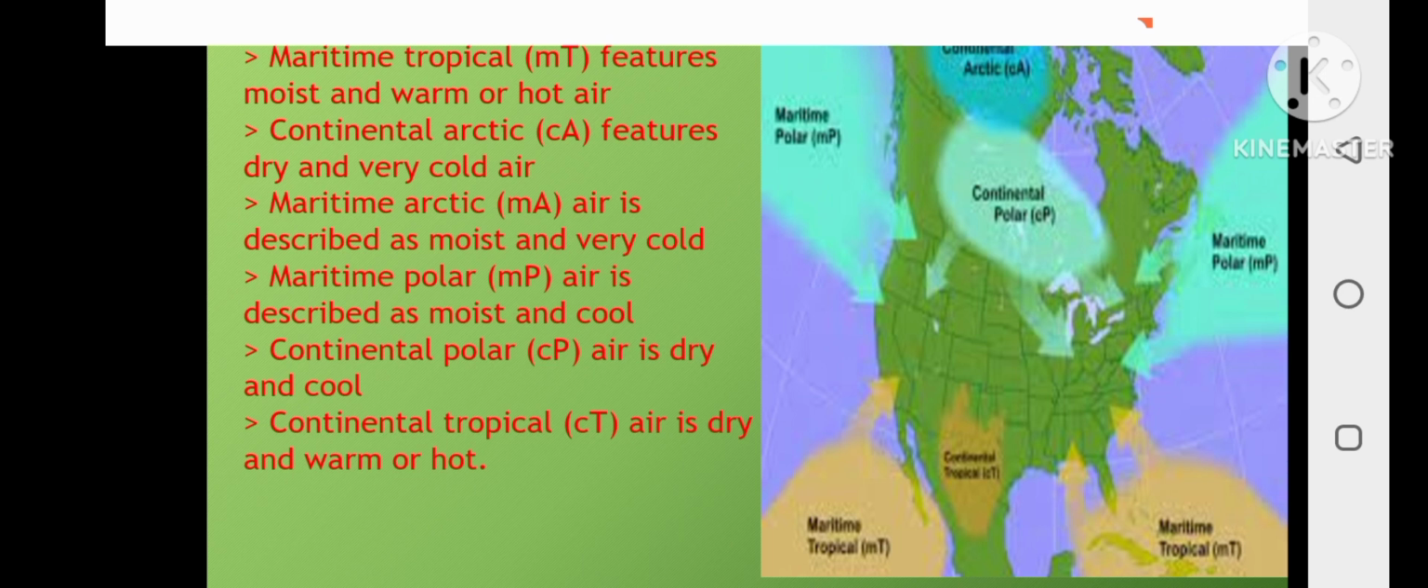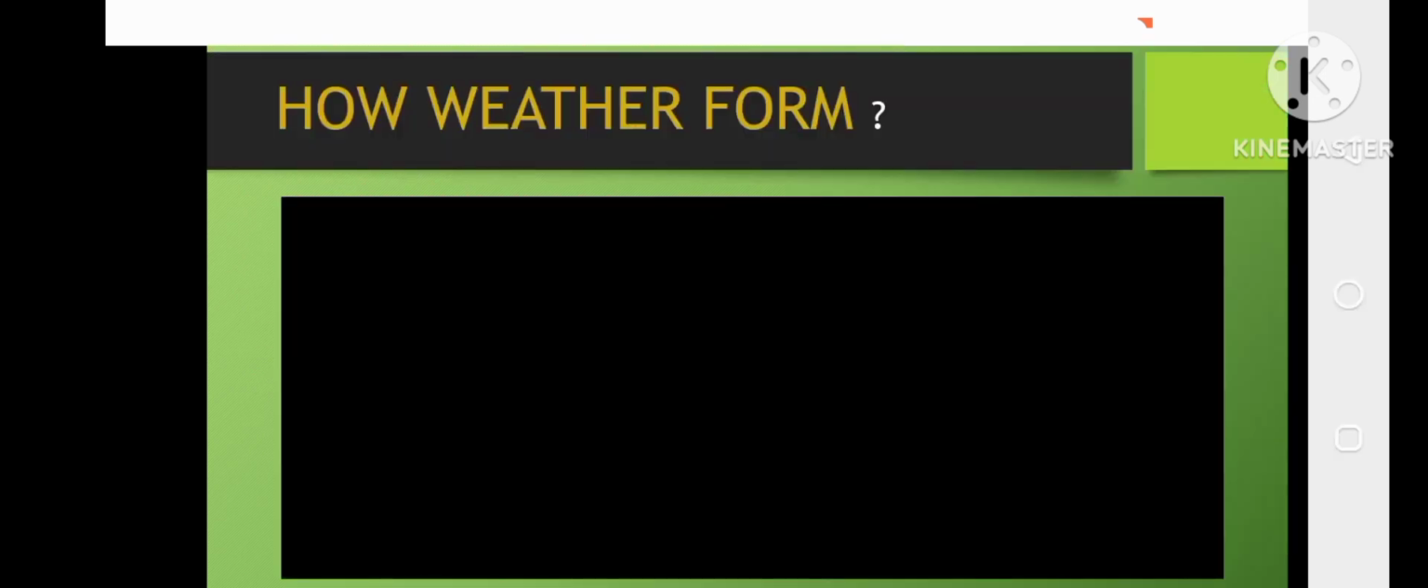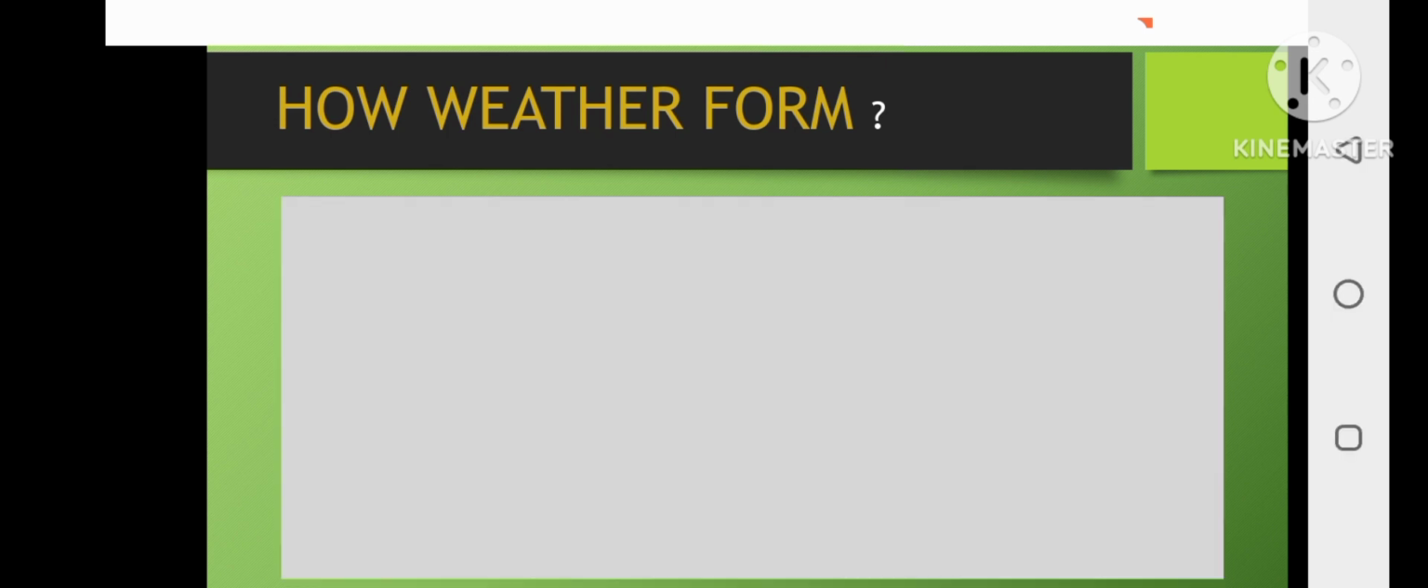Then, maritime polar or MP is described as moist and cool. And continental polar or CP air is dry and cool. Then, continental tropical or CT is dry and warm or hot. So to better understand air masses, I have a video about how weather forms.